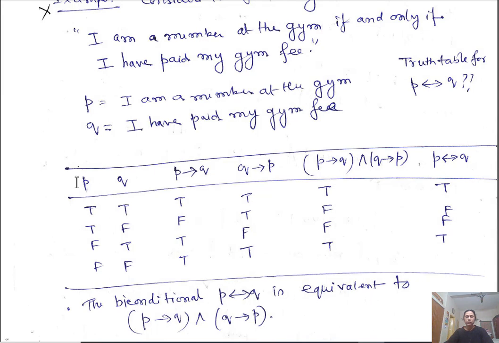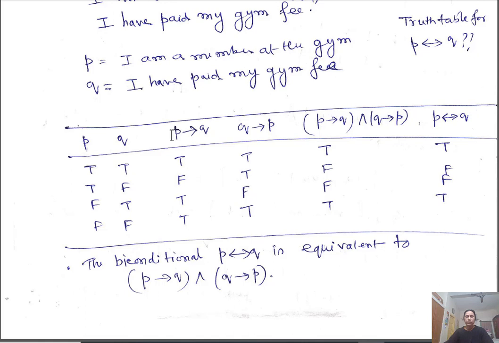So simply, you write P and Q columns: true, true, false, false, true, false, true, false. And P implies Q is all true except this case, when P is true and Q is false. That cannot occur, so in that case it is false. Otherwise, it is always true.